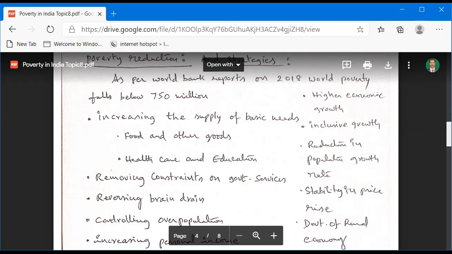General strategies to eradicate poverty. First of all, any government, to eradicate poverty, must implement more social services, especially education and health. In India, most of the states and union territories don't provide sufficient education and health facilities. Most of the education and health is under the private sector, so this leads to more poverty in our India. This is also one of the major problems.